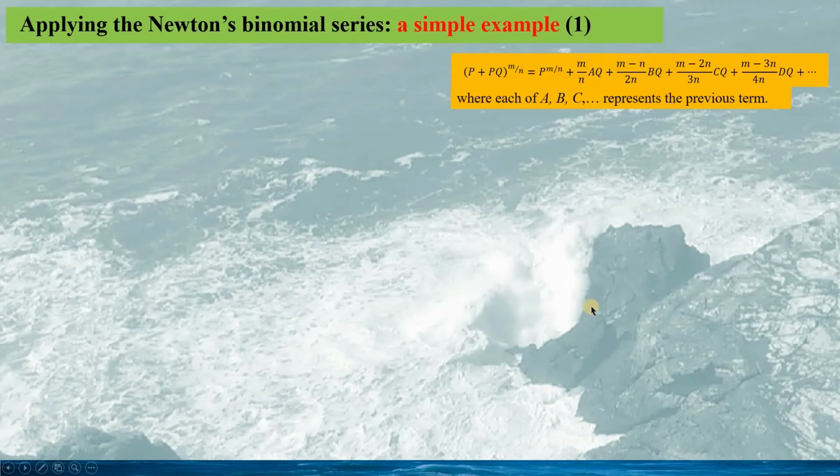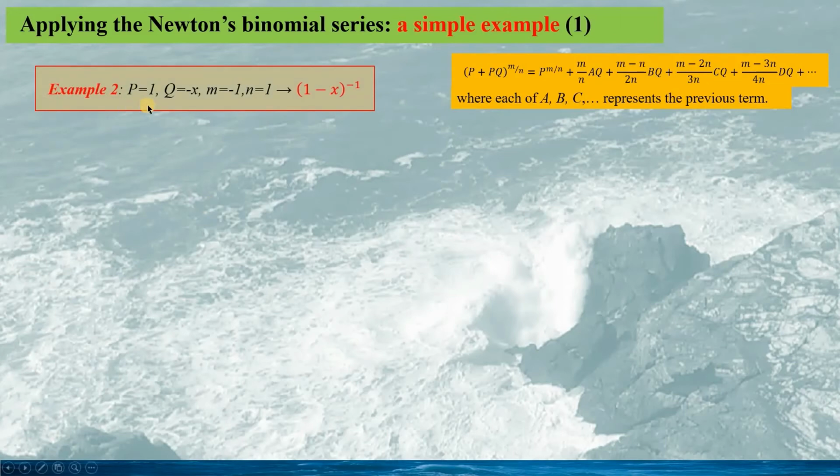In this slide, we will apply the Newton's binomial series to a simple generalized binomial function. Here, p equaling to 1, q equaling to minus x, m is minus 1, n is 1. So the binomial function is given as this.